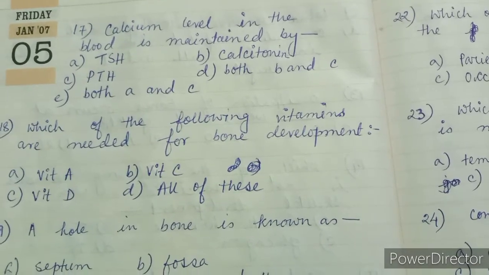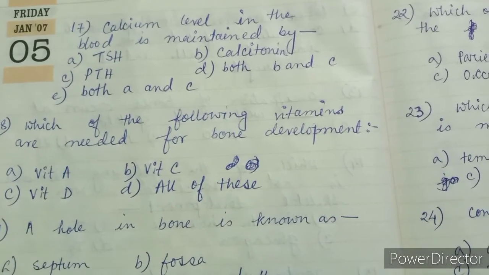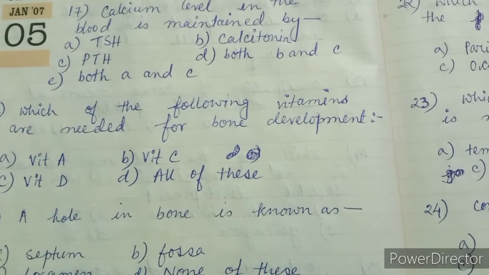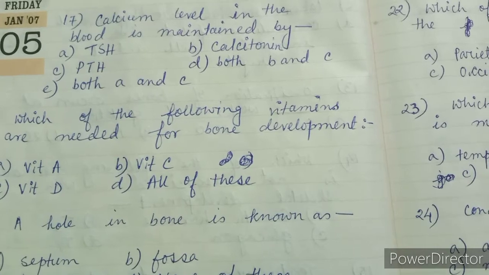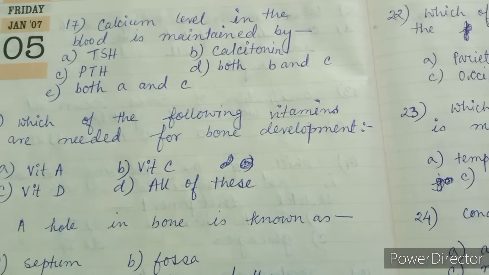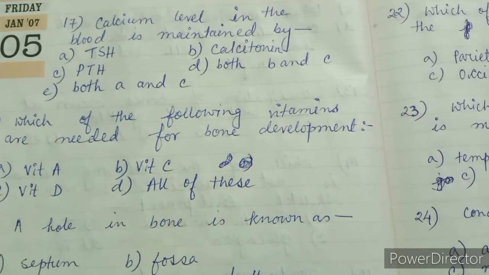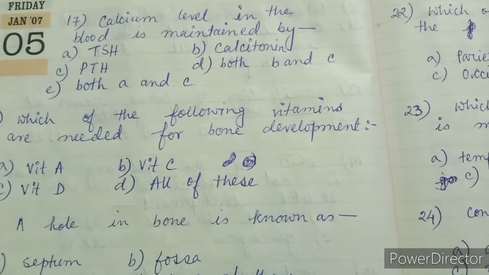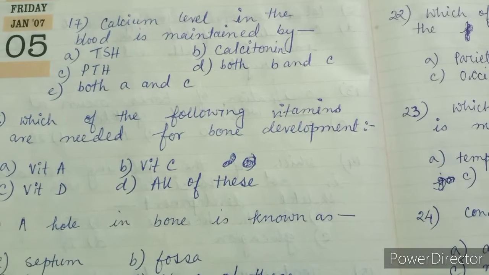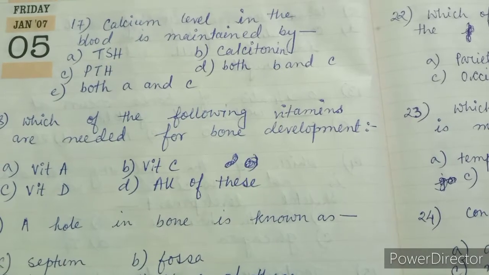Question number 17. Calcium level in the blood is maintained by option A TSH, option B calcitonin, option C PTH, option D both B and C, option E both A and C. The right answer is option D both B and C. Calcitonin and parathyroid hormone play an important role in maintaining calcium level in blood.